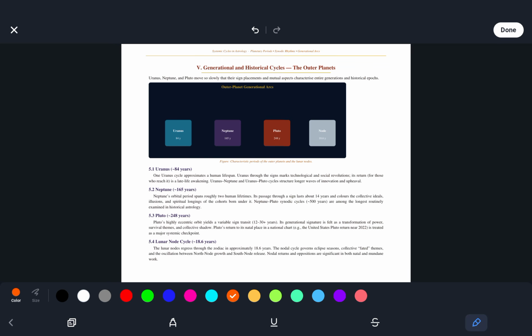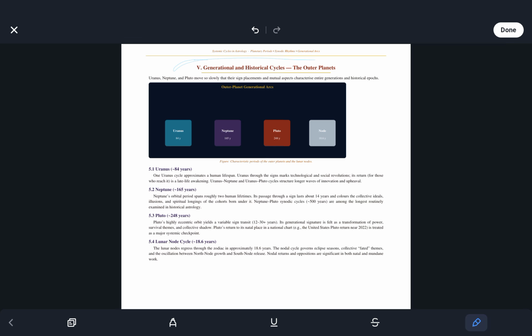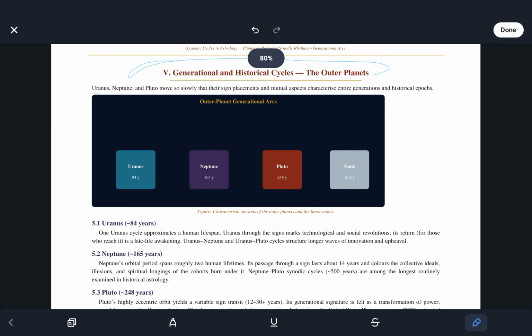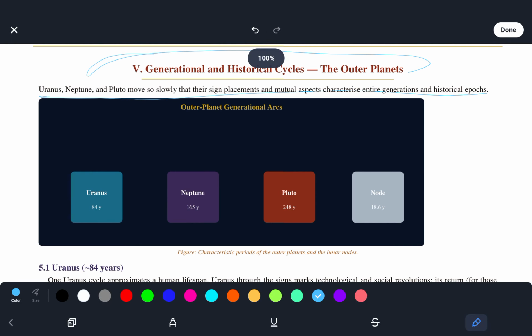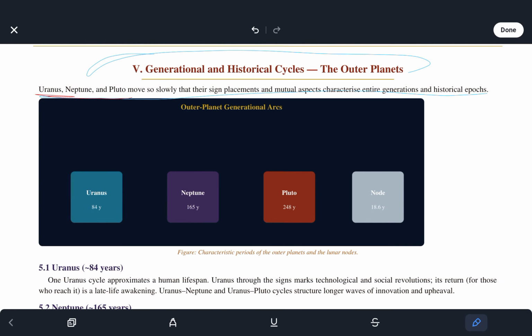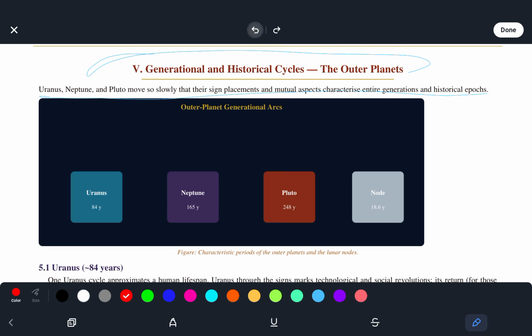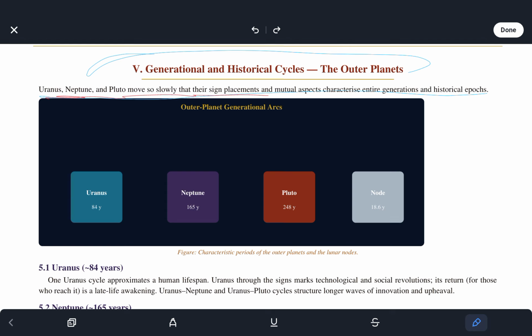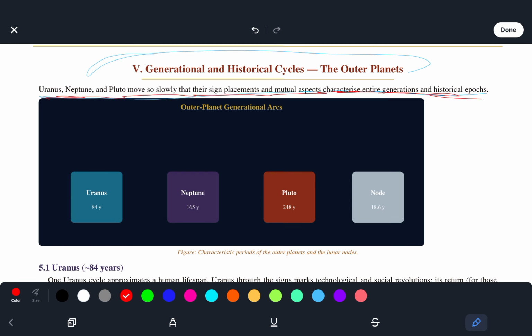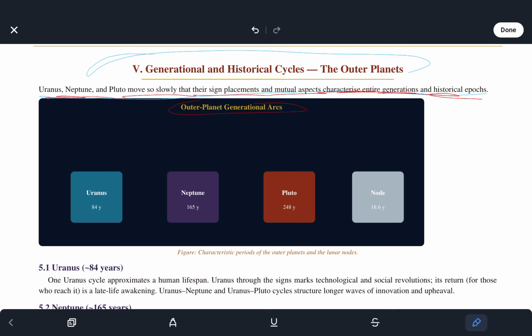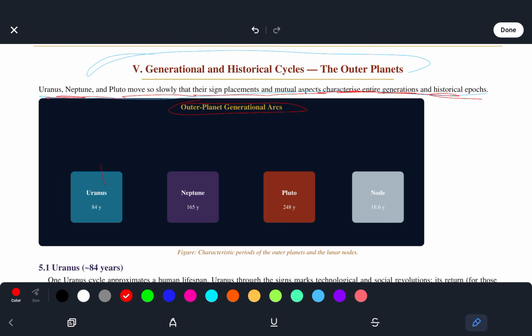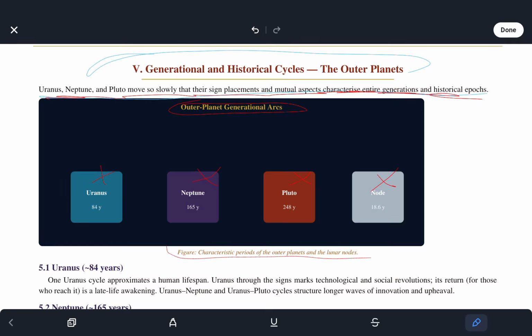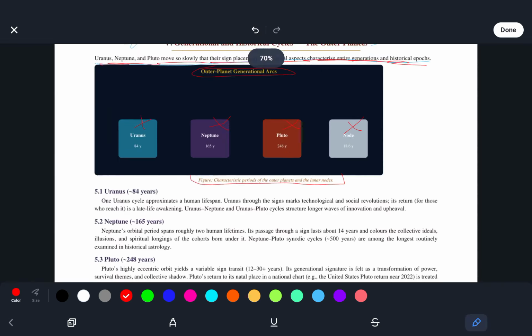Now we're going to look at generational and historical cycles, the outer planets. So Uranus, Neptune, and Pluto move so slowly that their sign placements and mutual aspects characterize entire generations and historical epochs. So outer planet generational arcs, we see Uranus 84 years, Neptune 165 years, Pluto 248 years, Node 18.6 years. Characteristic periods of the outer planets and the lunar nodes.